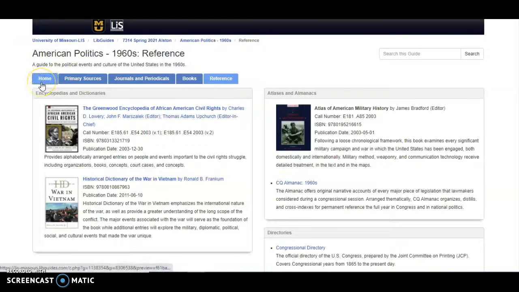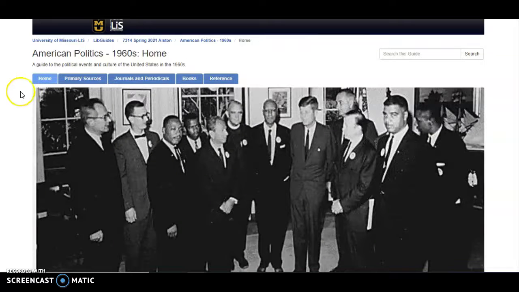So that is the LibGuide on American politics in the 1960s. I hope you find it helpful.